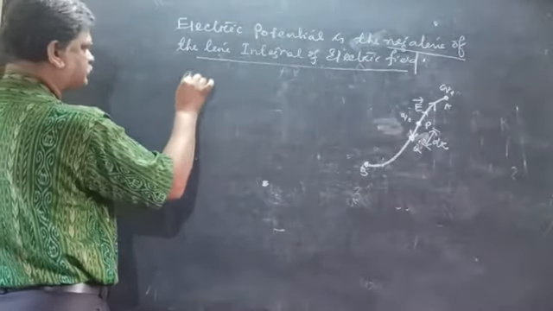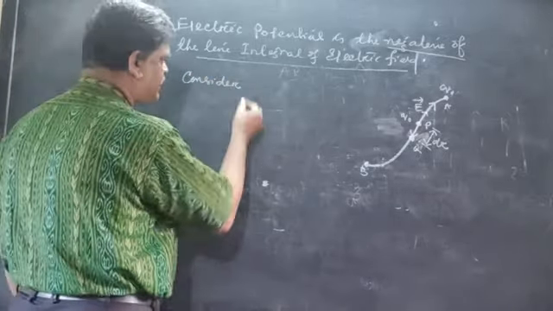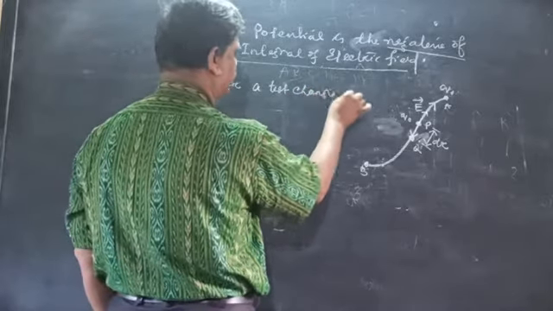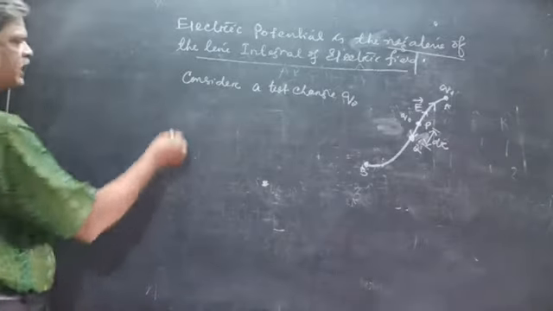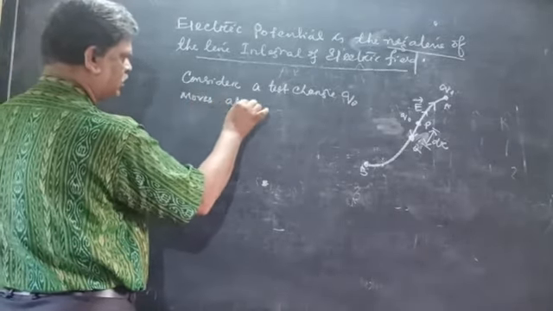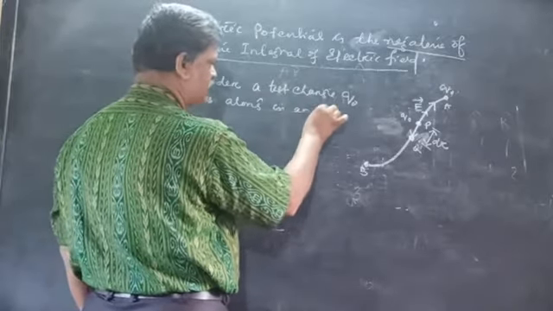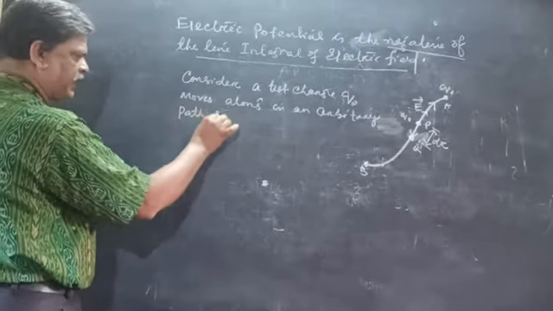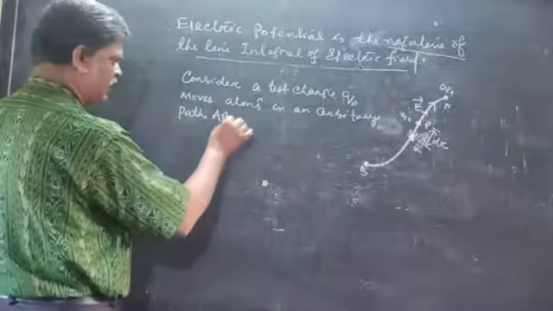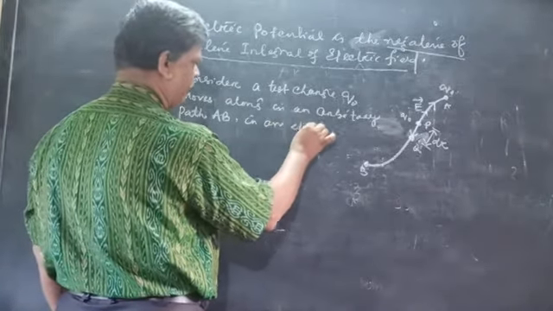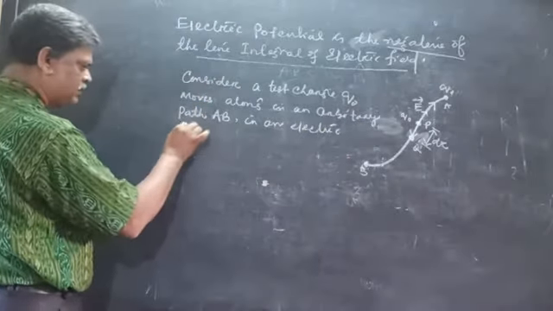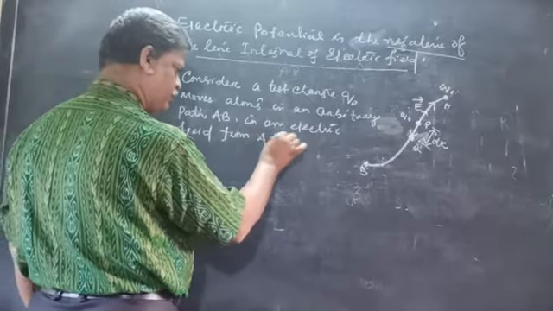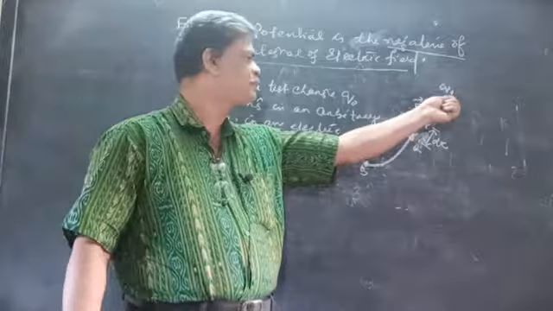Suppose consider a test charge Q naught moves along an arbitrary path AB in the region of an electric field, from A to B. Clear? So we move a test charge Q naught along this path A to B in the electric field.